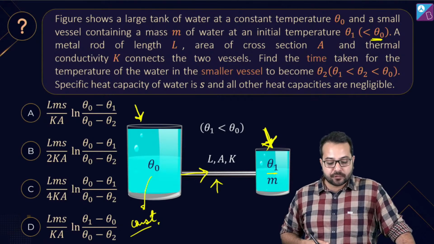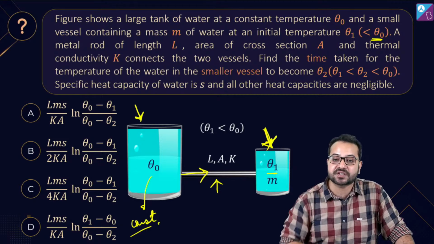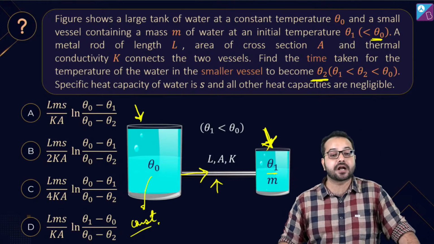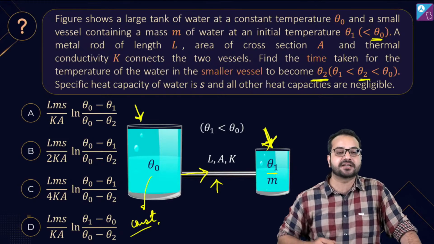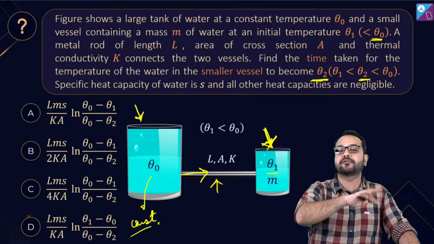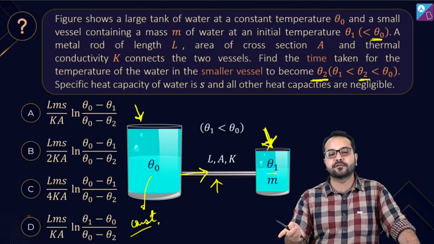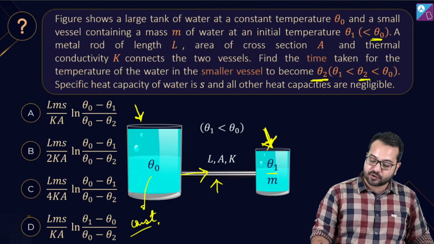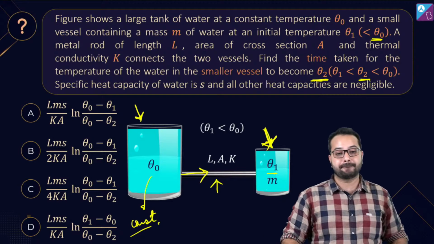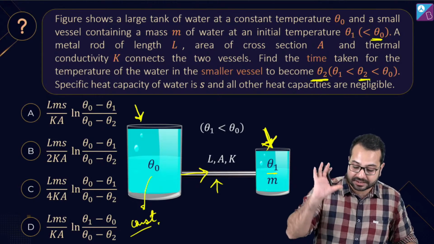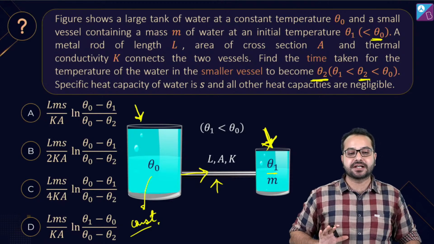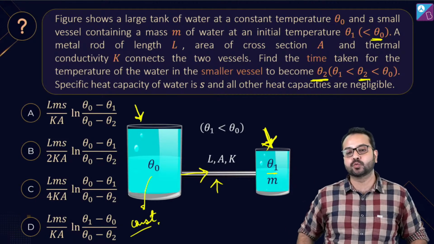increase. So we need to tell that in how much time the temperature of the smaller vessel is going to become theta 2. Theta 2 is still less than theta naught. मतलब the direction of flow of heat is not going to change. The heat is going to flow from the bigger reservoir to the smaller vessel, correct? So we have to tell in what time, right? We have to tell in what time the temperature of the smaller vessel is going to become theta 2.